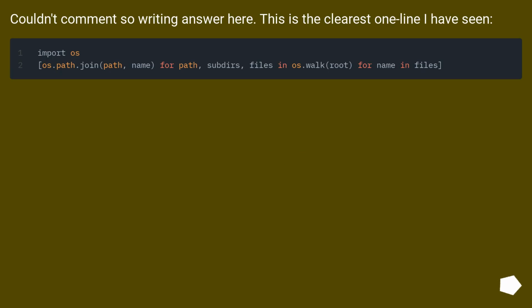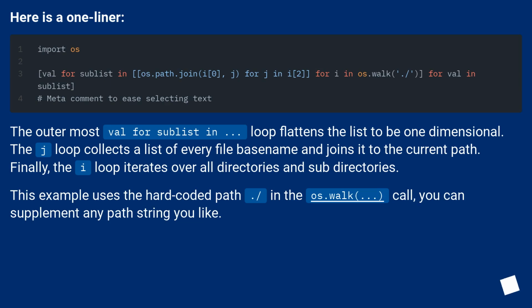Couldn't comment, so writing answer here. This is the clearest one line I have seen. Here is a one-liner.